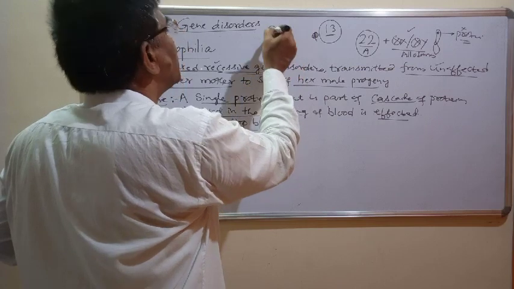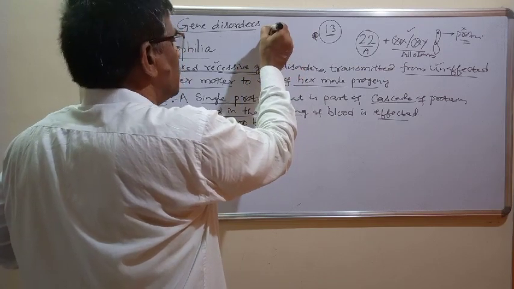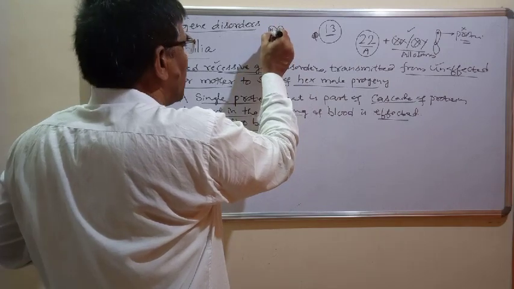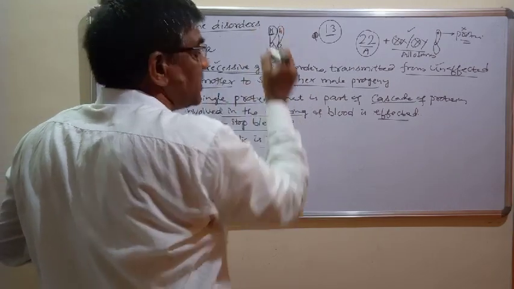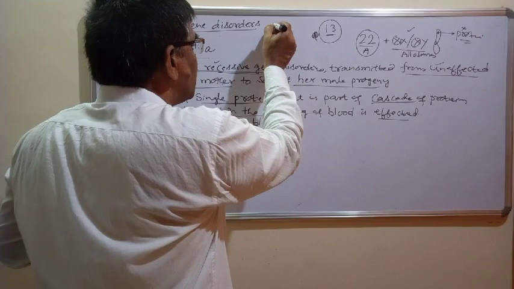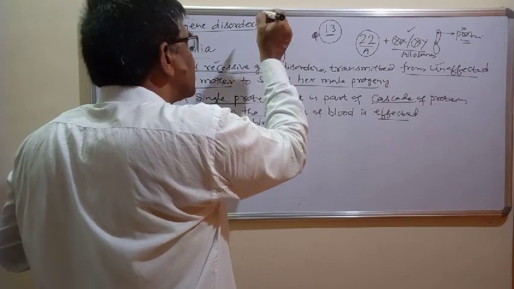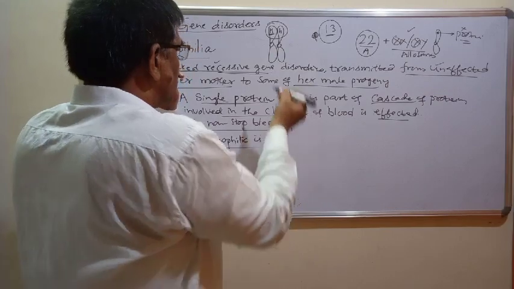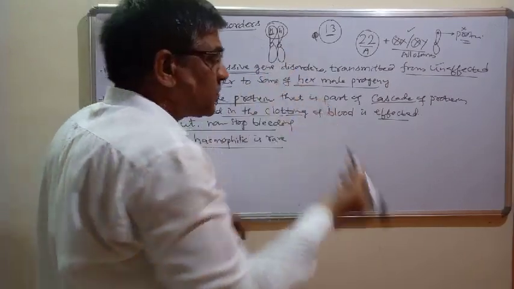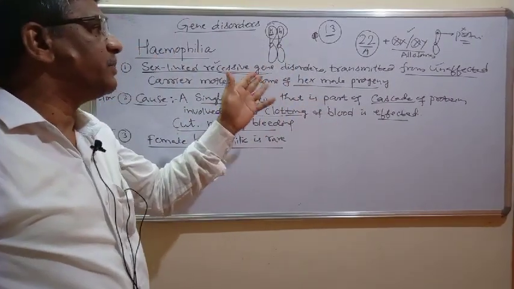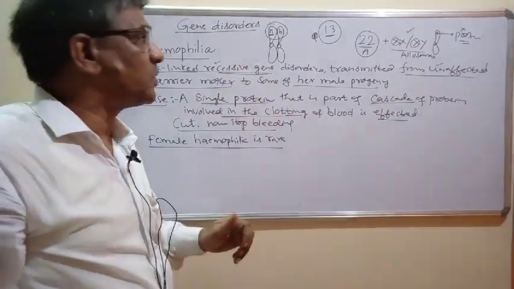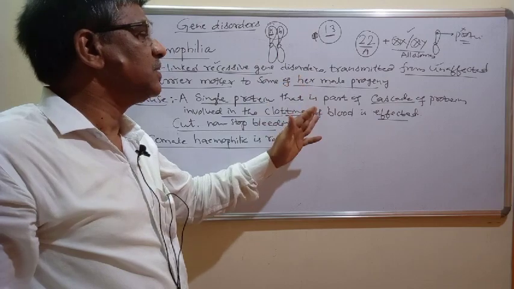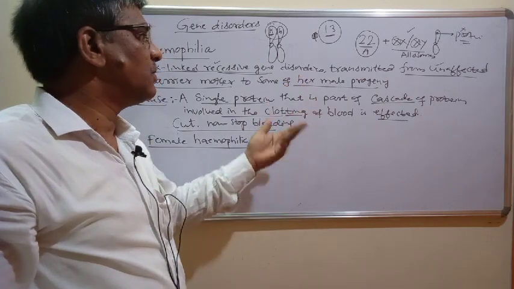Suppose the gene is recessive on one chromosome and a dominant gene is present on the other, so she becomes a carrier for the disease and will not be affected. When this X chromosome is passed to her male children, a male gets his X chromosome from the mother only. Then the male has only one X chromosome, so he becomes affected.